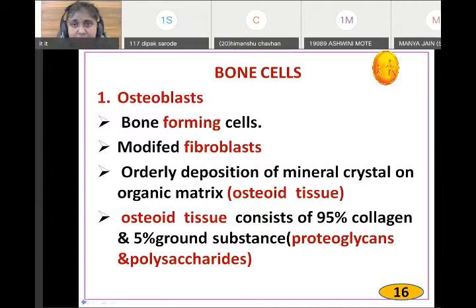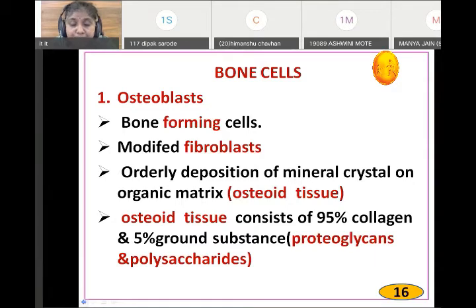Now there are stages of the synthesis of 1,25-dihydroxycholecalciferol, the activated form of vitamin D. Again, I am repeating that this vitamin D3 is synthesized in the kidney, and the action is on the intestine to absorb the calcium. If this is not formed, the calcium is not absorbed when the blood calcium level decreases.